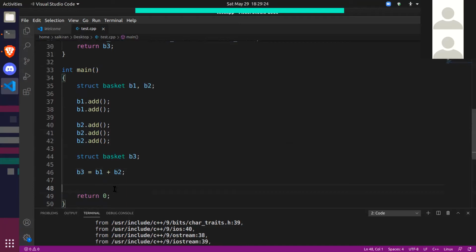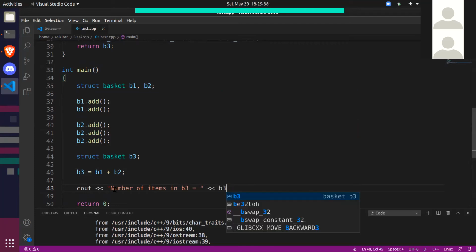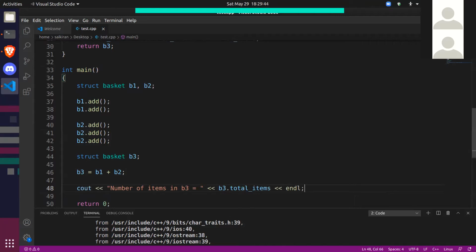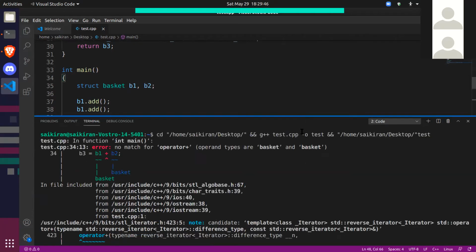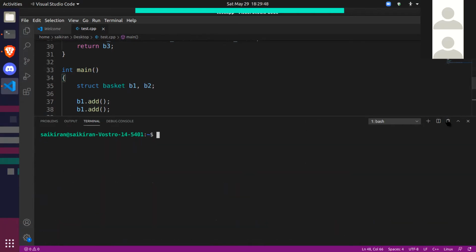You can't do this. Let's see how many items b3 has now. cout number of items in b3 is equal to b3 dot total items. Let's see what we get. I'll pull up the terminal a little bit.